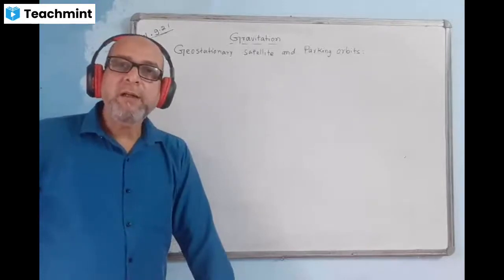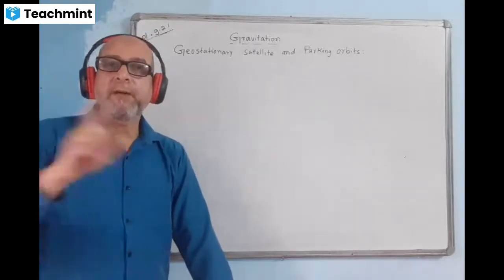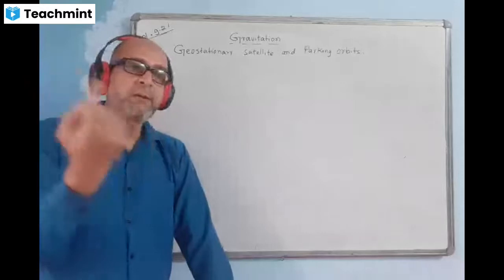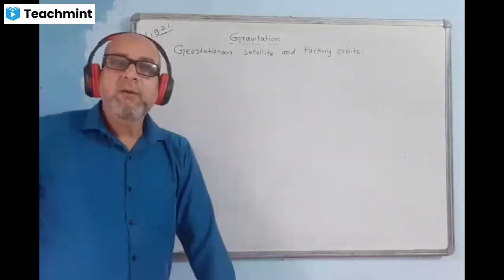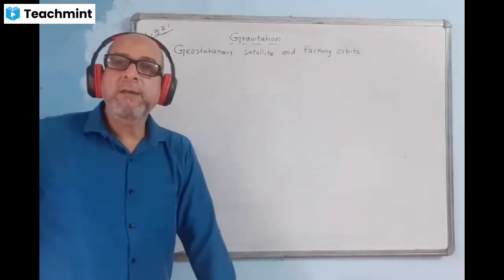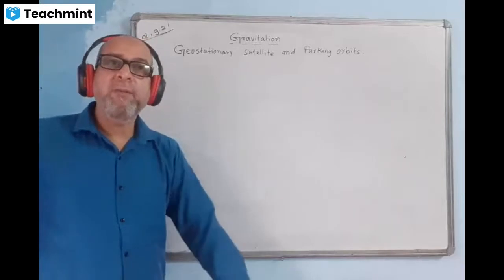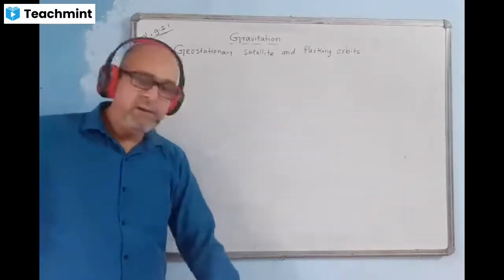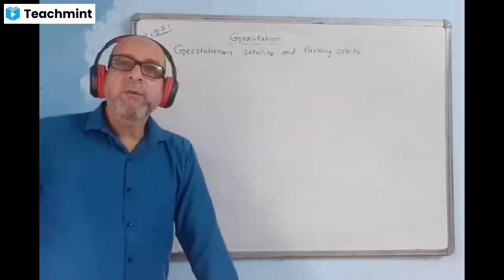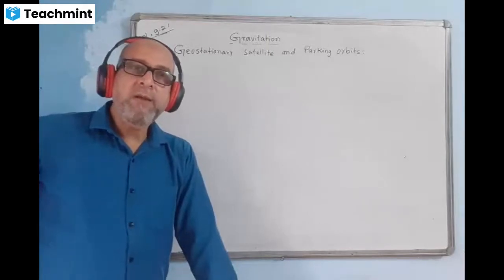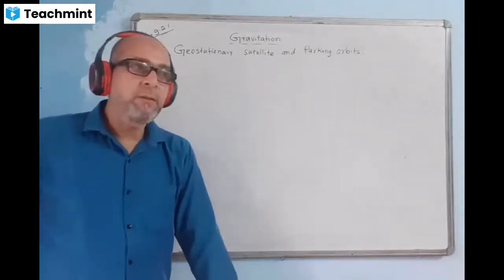And for a close satellite, we found the time period of revolution, how much time it will take to complete one revolution. The answer was 84.6 minutes. This is information you must keep with you. They may not ask you to calculate, but you must know, because in objective type, MCQ questions, this kind of thing will come.